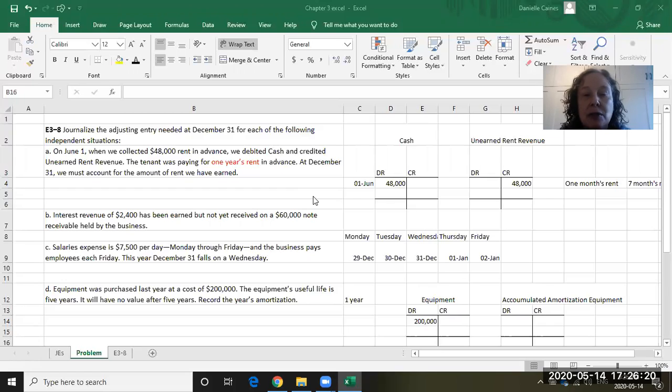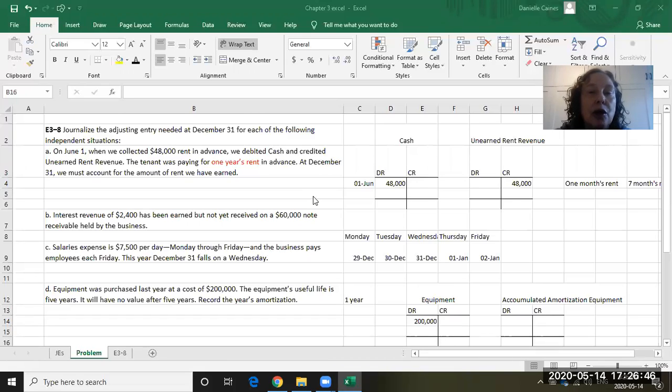There's nothing that's going to trigger us to make those adjusting entries. We have to think about all of the adjusting entries that need to happen before we do our financial statements and put them in our journal. Remember that accrual-based accounting never involves cash, because cash transactions, we would record them when they happen. Cash happens, we'll record it.